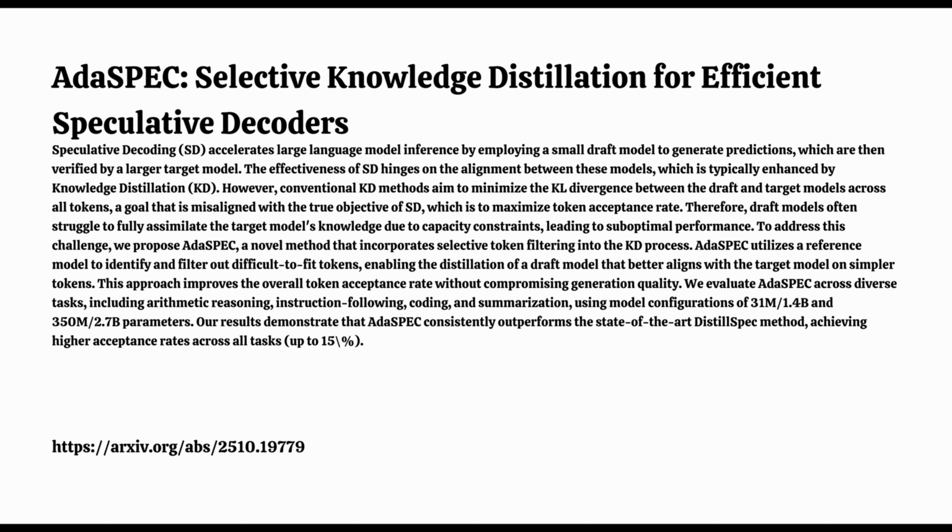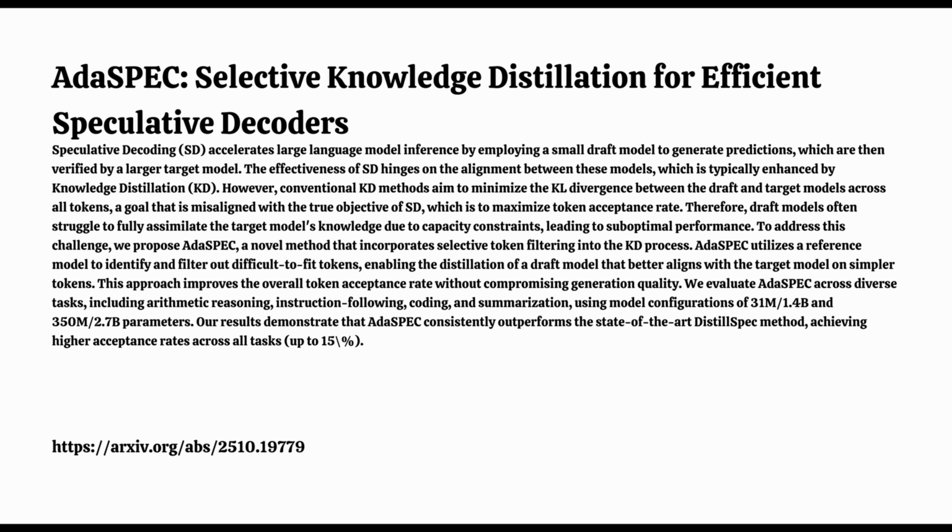It is. And then there's the capacity issue. The size difference, you mean? Yeah, these draft models can be tiny compared to the target models, maybe 50 times smaller, sometimes even more. They simply don't have the capacity to perfectly replicate the giant model's knowledge across every single possible token. So trying to force it to learn everything, including the really hard or rare stuff, is like setting it up to fail. Or at least setting it up to be inefficient. It wastes its limited learning ability on tokens it might never predict well anyway, or tokens that are just inherently tough for a small model. And that effort could be better spent elsewhere.